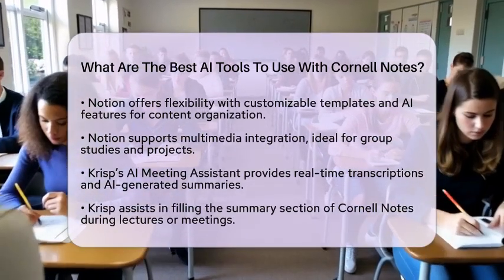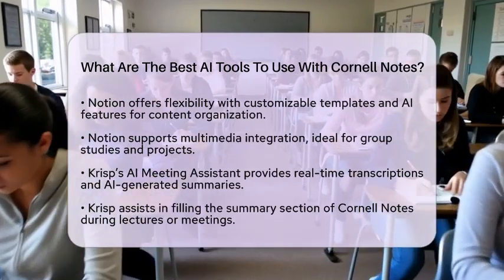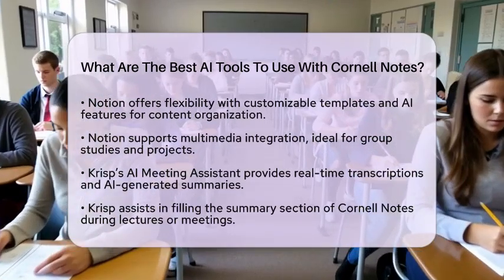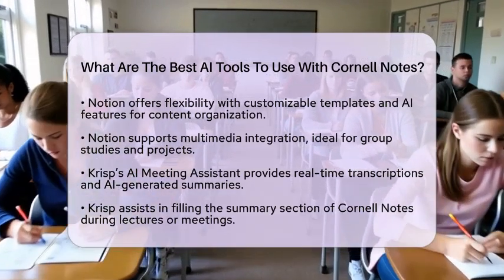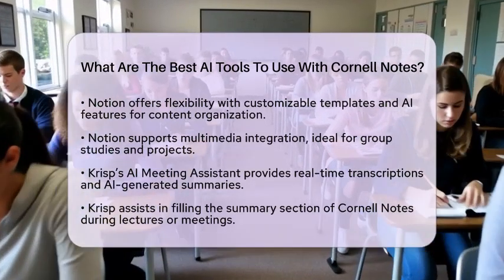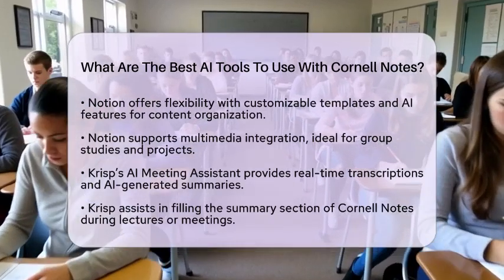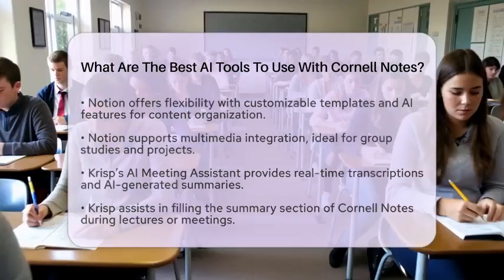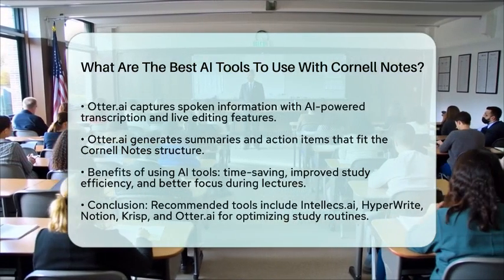Lastly, Otter.ai is an excellent choice for capturing spoken information accurately. It offers AI-powered transcription and live editing features, generating summaries and action items that fit neatly into the Cornell Notes structure. This tool is especially helpful for students who attend lectures or discussions and want to convert audio into organized notes quickly. Using these AI tools can save you time and improve your study efficiency.